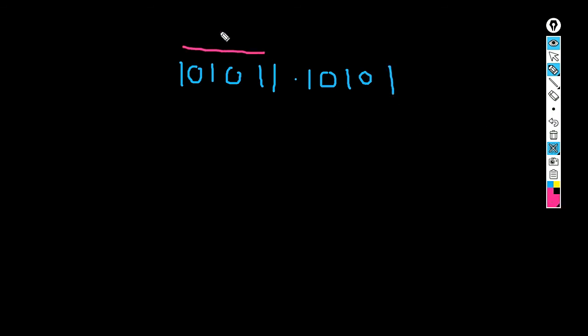Say the number is 101011, dot, say 10101. This is my integer part. For the integer part, form a group of 4 bits. This is one group. The second group will be 01 only, this is 10. So what I need to do here is append 2 zeros at the MSB to form a group of 4 binary bits. In this way a group of 4 binary bits has been formed.